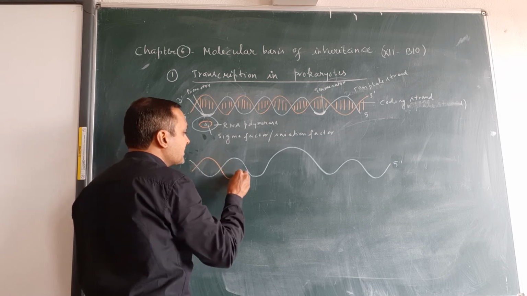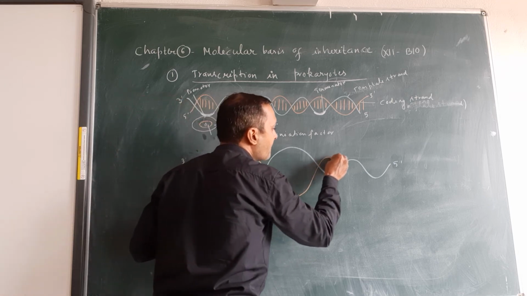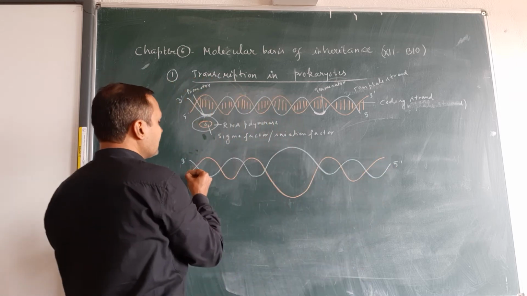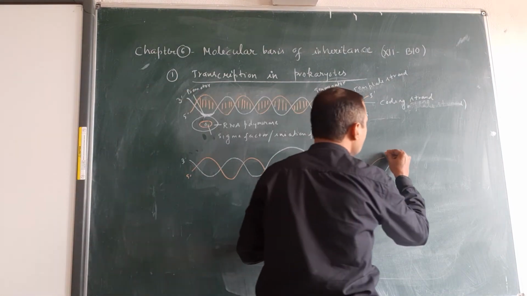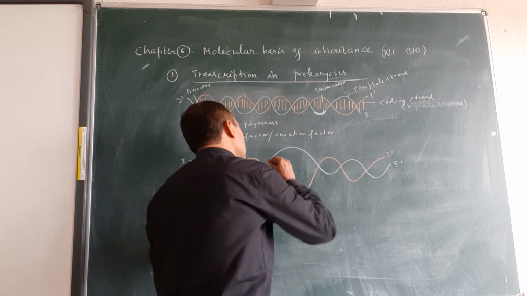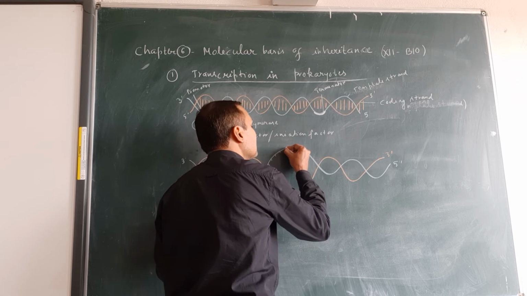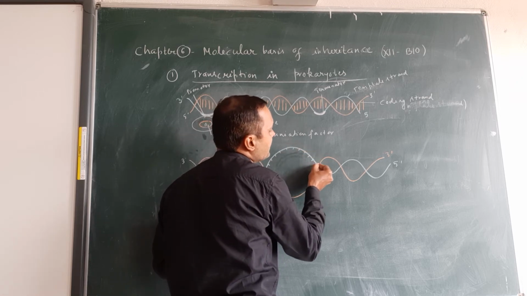Unwinding occurs just after the promoter site. It has polarity 5 to 3, and the other has polarity 3 to 5. This is the template strand, and you know the template strand participates in transcription. A new strand of RNA is synthesized in which direction?